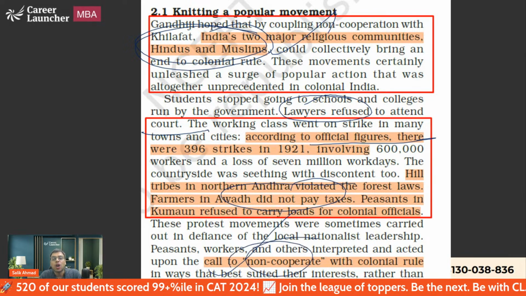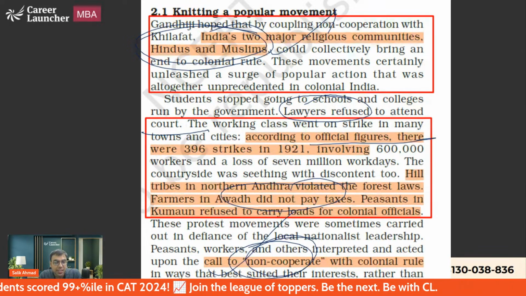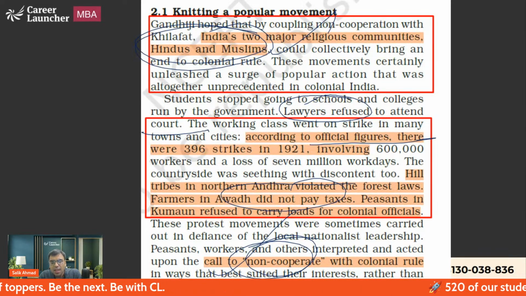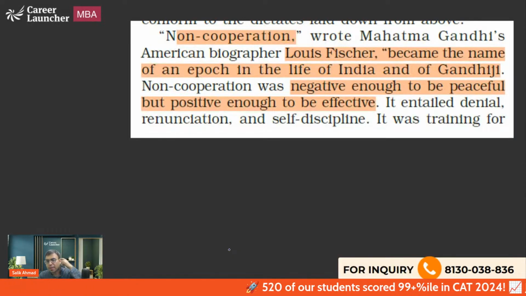The idea was to not cooperate with the British, not to go to their schools, colleges, offices, and not to pay the taxes. These were the ideas behind the non-cooperation movement.